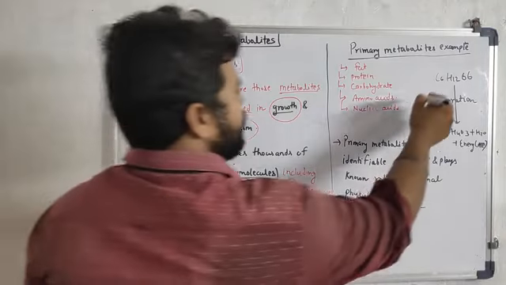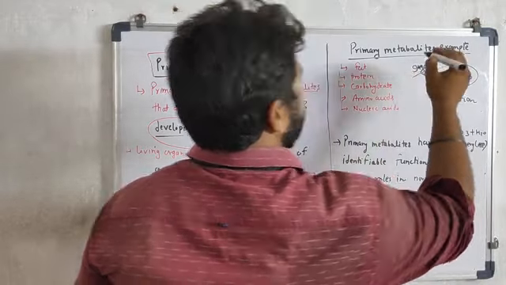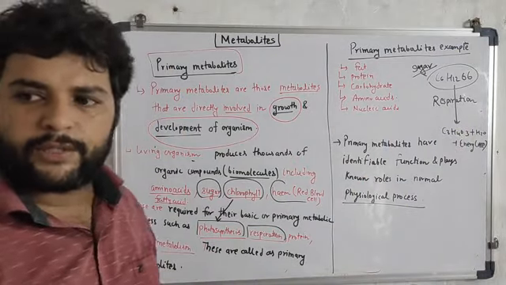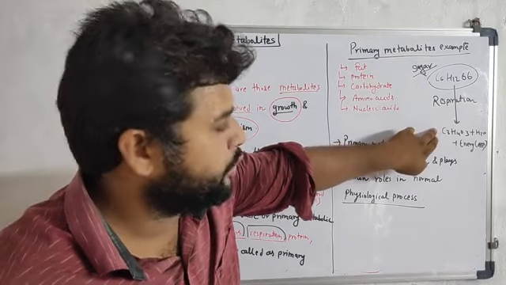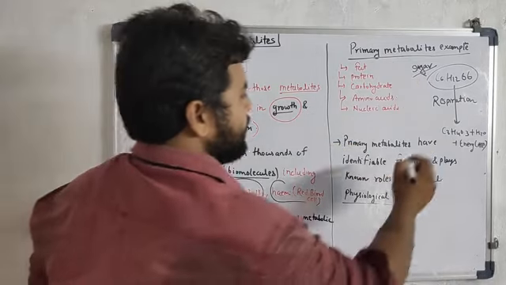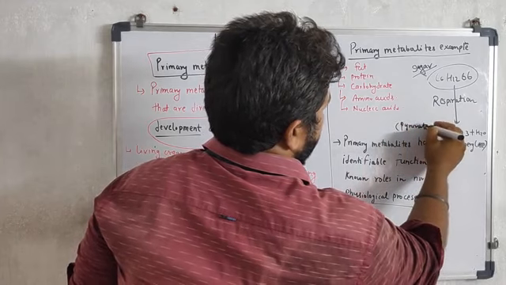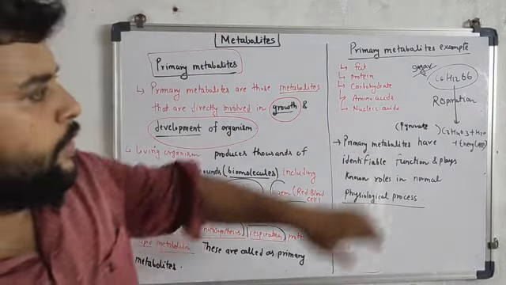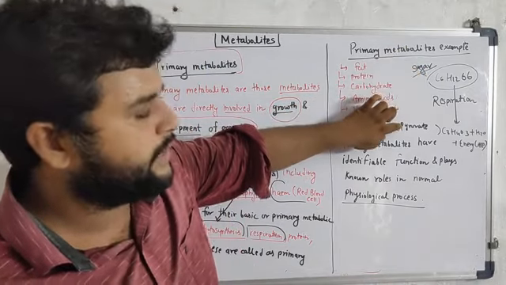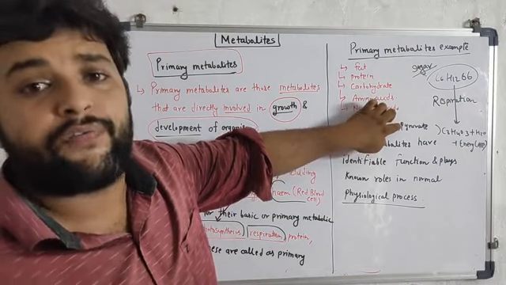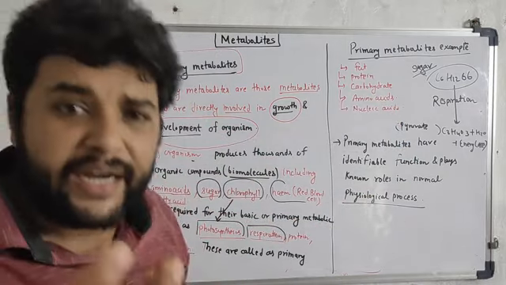This glucose is a simple sugar. This means sugar is breaking down into pyruvate. So when a complex sugar molecule is broken down into pyruvate, it provides some amount of energy in the form of ATP, and this process is called respiration.